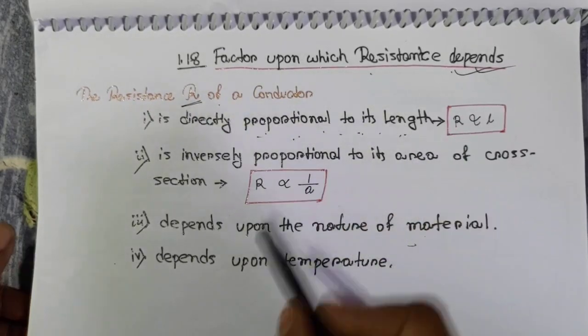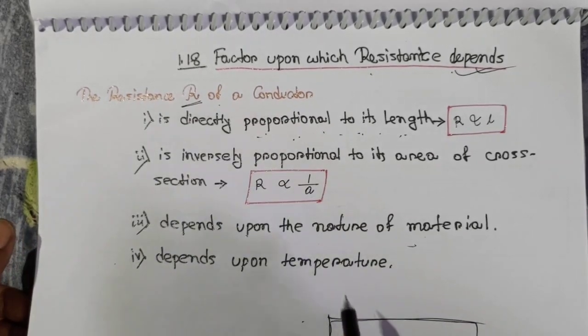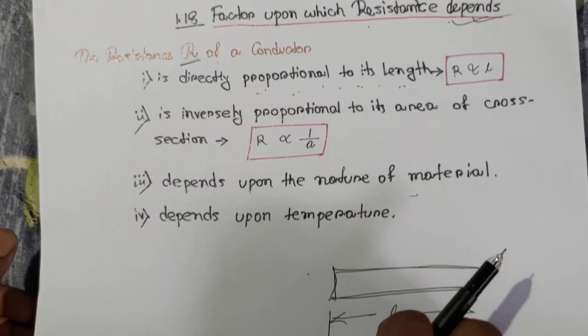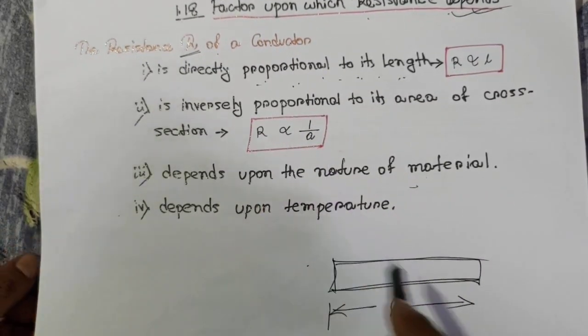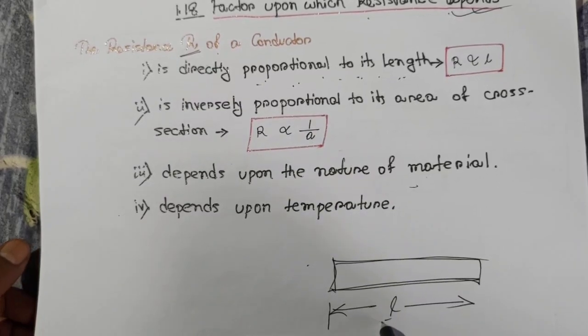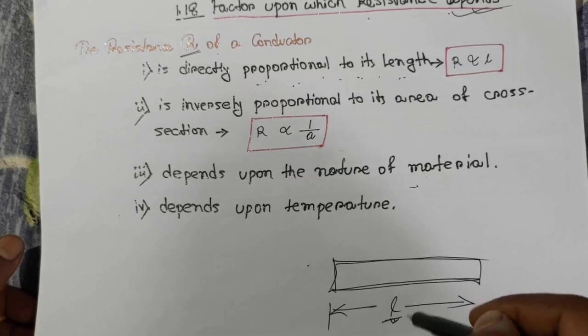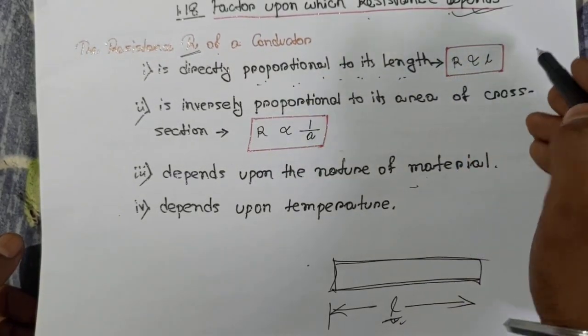Suppose this is one wire. The length of this wire is L. The resistance depends directly on this L, which means it is directly proportional to its length. So R varies as L.